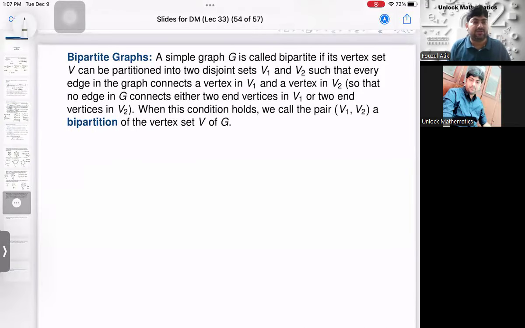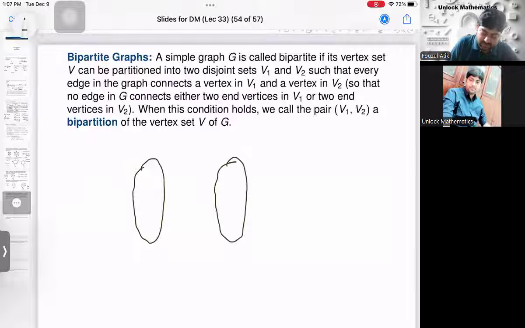Bipartite. Bi means what? We all know bi means 2, right? Partite. Partite means what? Some kind of partition I'm doing. So a bipartite graph is, if a graph, you will partition its vertex set by maintaining something. How do you do that? So if the vertex set you divide into 2 parts, one is V1 and another is V2. So you divide the vertex set, if it is possible that you divide the vertex set into such a way